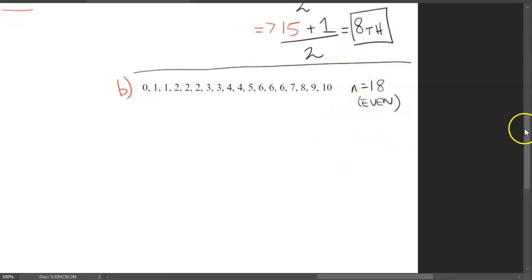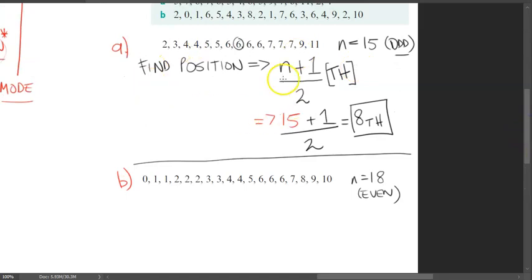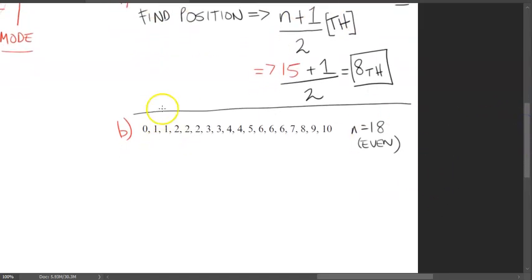Now I'm going to use that position formula here again. Again, you can count backwards, but we're in year 11 now, so let's try to find efficient mathematical shortcuts to help us. So the position again is (n plus 1) over 2.